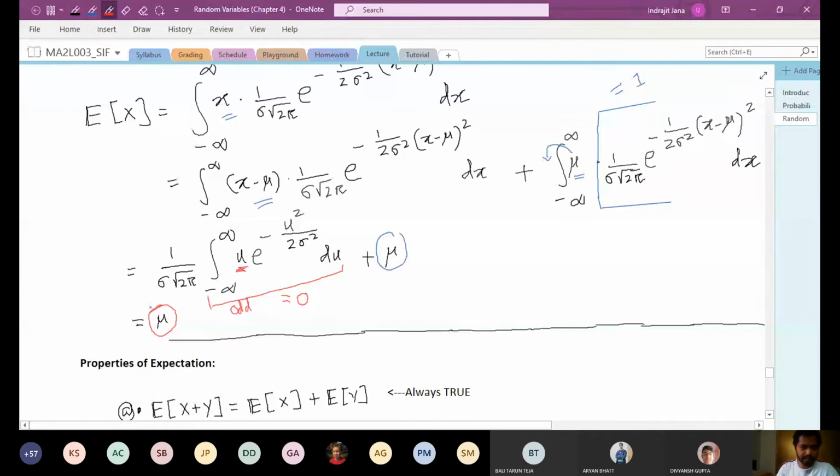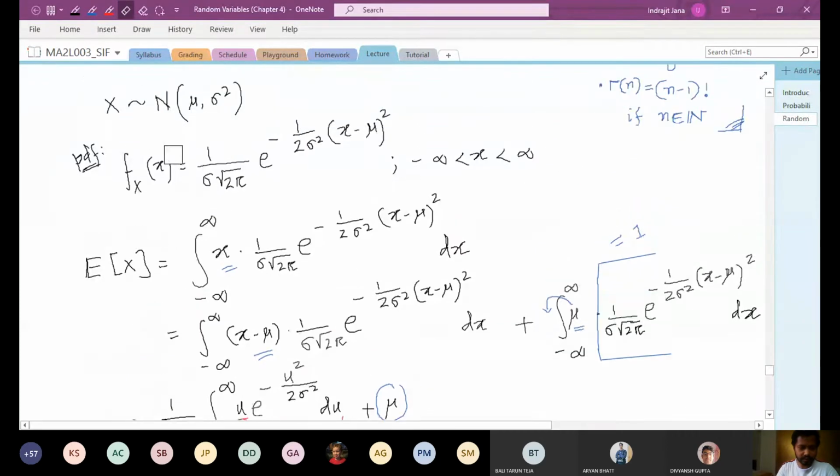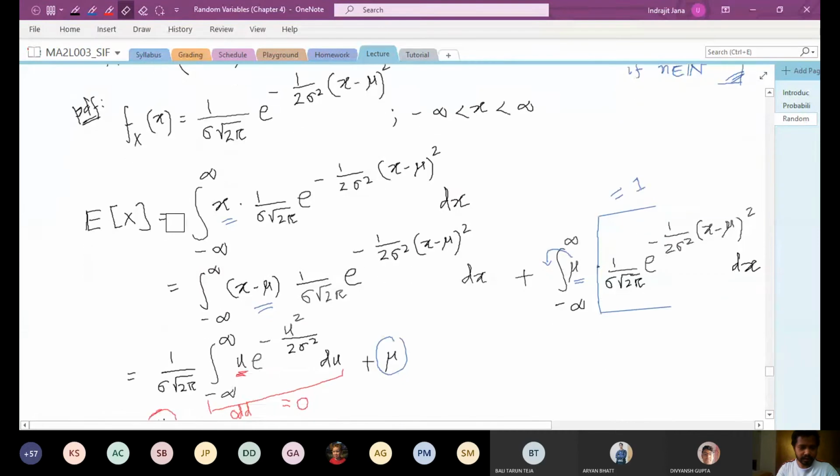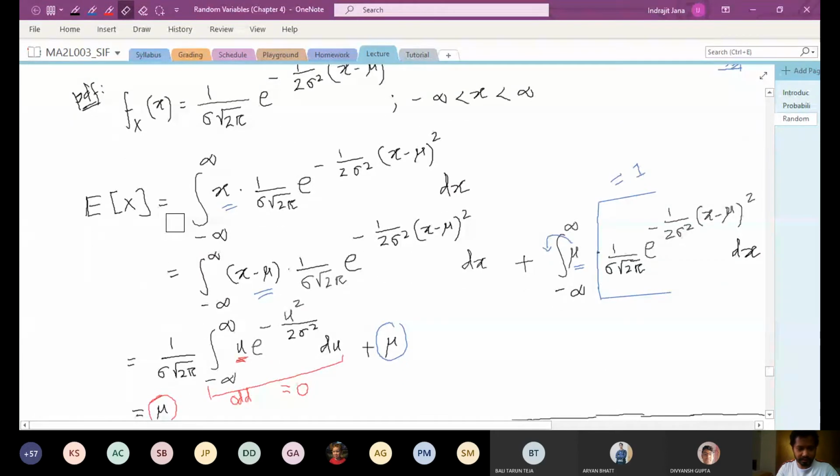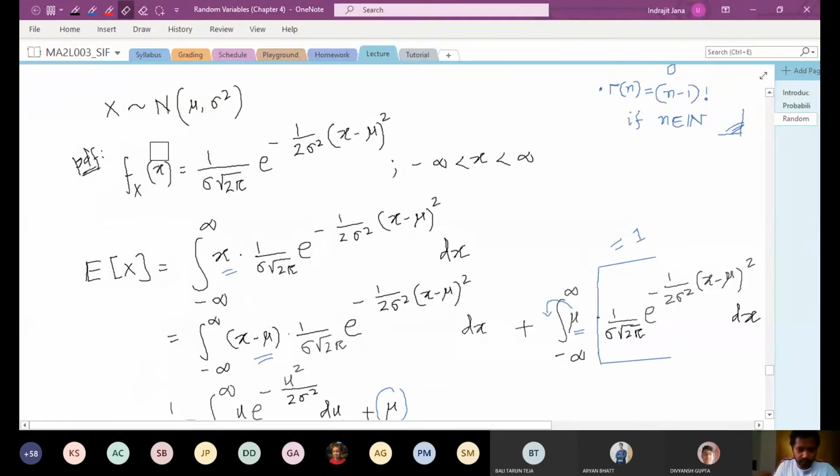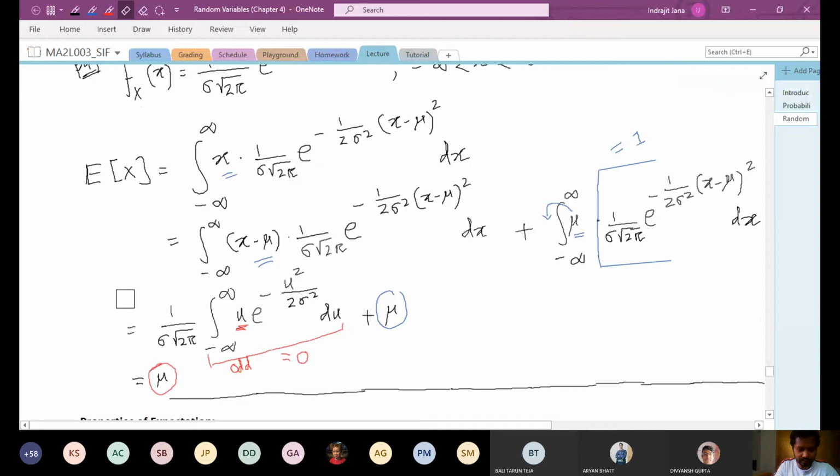Which means that if you have a normal distribution with parameters mu and sigma square, the mean of the normal distribution, or the expectation value, is actually mu, and this sigma square of the normal distribution is actually called variance, which we will talk about in the next lecture. So for today, the mean of a normal distribution is mu, and this is what we have just seen here.